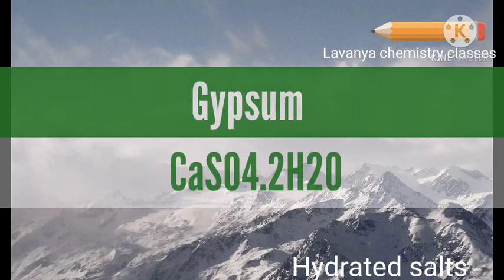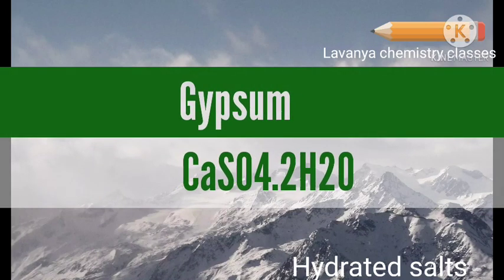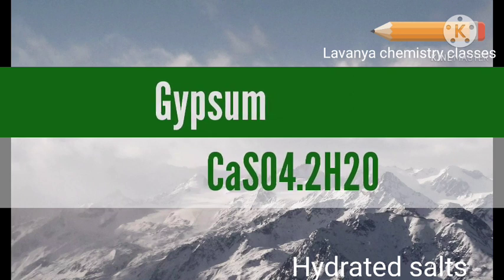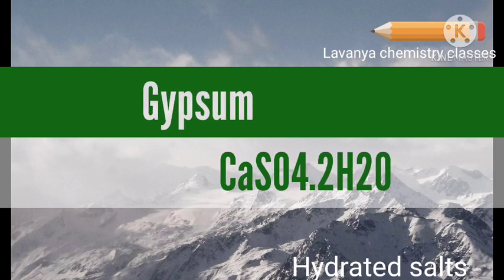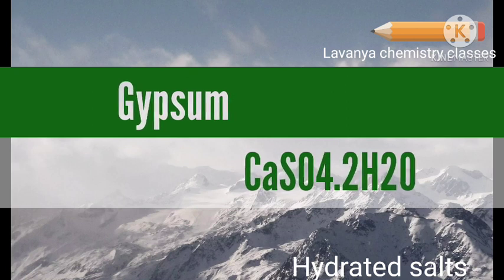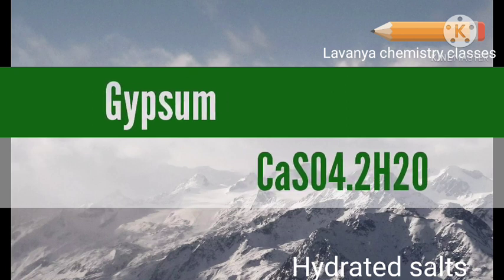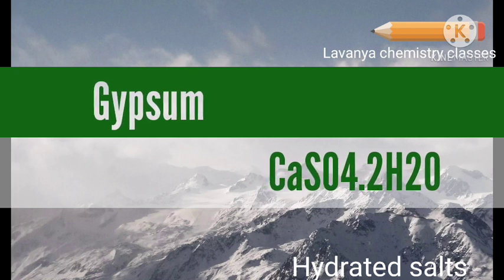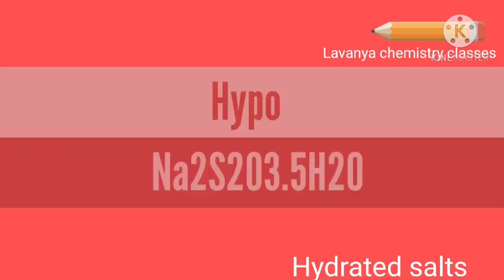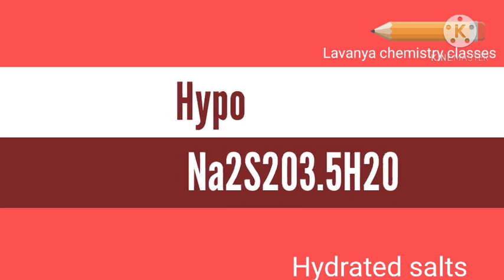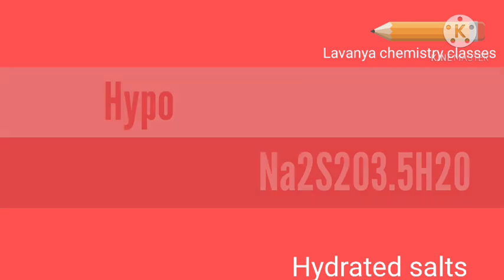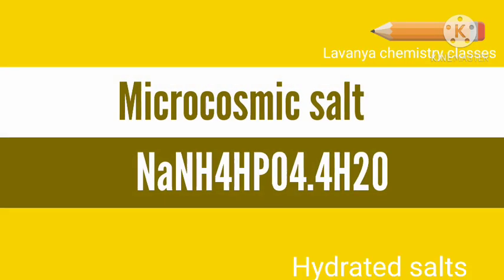And next hydrated salt is gypsum. Gypsum is calcium sulfate hydrate, and the formula of gypsum is CaSO4·2H2O. And next one is hypo. The hypo formula is Na2S2O3·5H2O. And next salt is microcosmic salt.